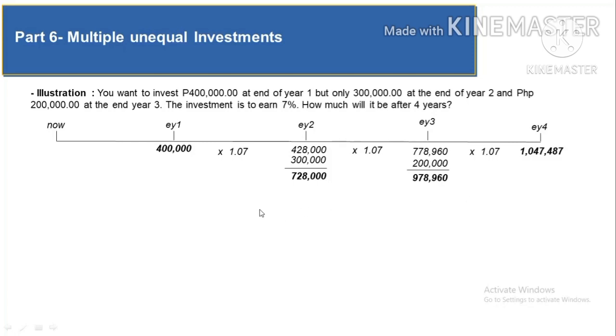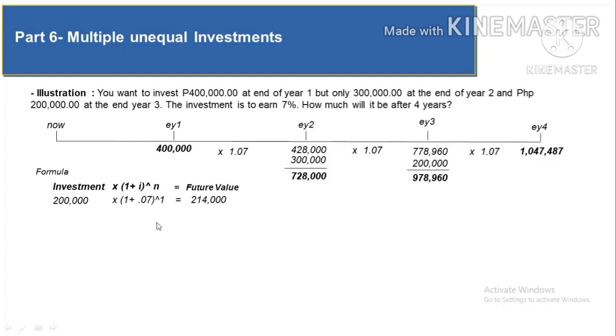How about the shortcut or the formula, sir? Unfortunately, there is no shortcut. Each of your investment payments, 400, 300, and 200, will be treated separately. So, the formula is investment times 1 plus I raised to the power of n in order to get the future value. So, let's start with the recent one. The latest payment that you're going to make is 200,000. It will be multiplied with 1 plus 0.07 raised to the power of positive 1, which will equal 214,000.